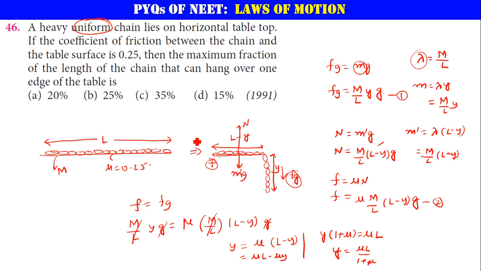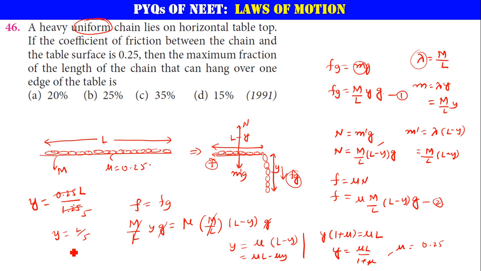But now he has given the mu value. What is the mu value here? Mu is equal to 0.25. Let me just write it here. y is equal to 0.25 into L divided by 1 plus 0.25. Can I write it as 1.25? Yes. So this is 25 over 125, and 5 fives are 25, so y is equal to L by 5.